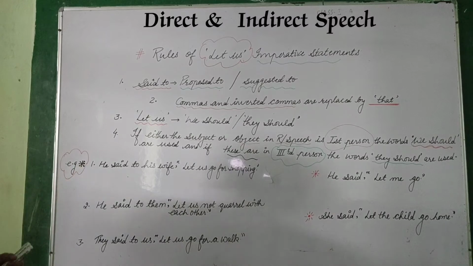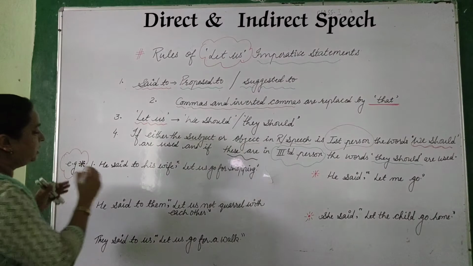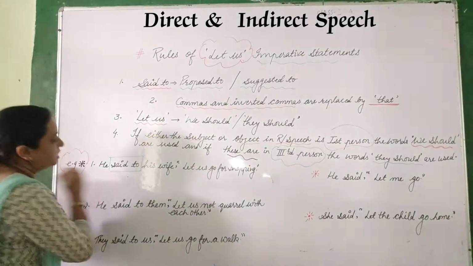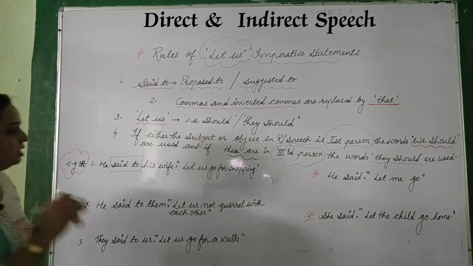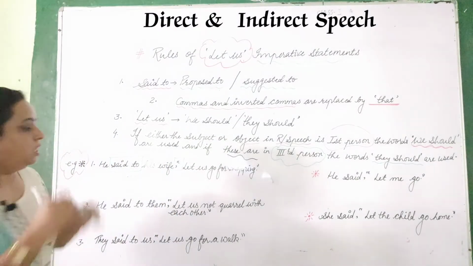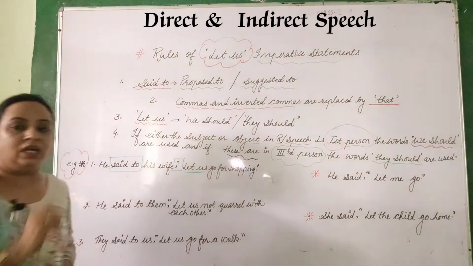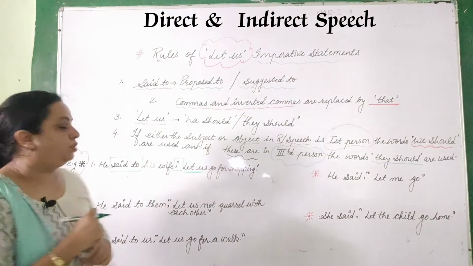He said to his wife, "Let us go for shopping." So here the very important thing is "said to", which we have to change. The second thing is that the commas and inverted commas we have to remove. The third important thing is that the sentence is imperative, starting with "let us". What do we have to do here?